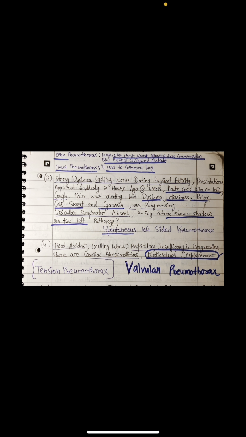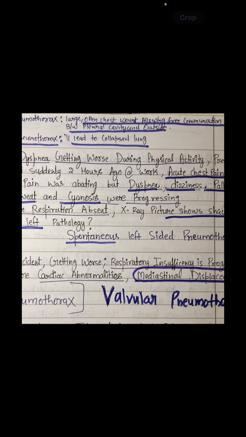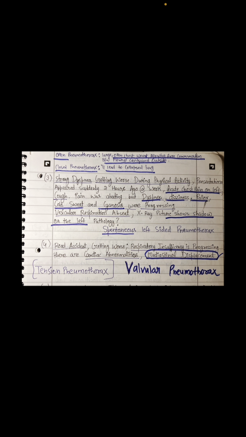Next is open pneumothorax and closed pneumothorax. Let's define them. Open pneumothorax is a large open wound allowing free communication between the pleural cavity and the outside. It's like a hole in the pleural cavity, where air enters freely and escapes freely. Closed pneumothorax will lead to a collapsed lung. When there is closed pneumothorax, and air gets filled in the pleural cavity, the lung will collapse. Let's hear our next patient.